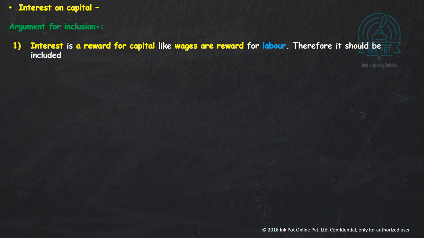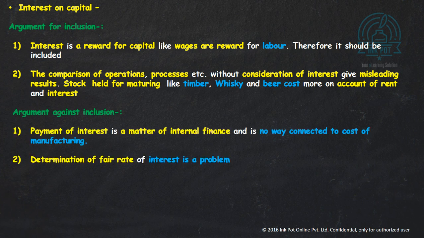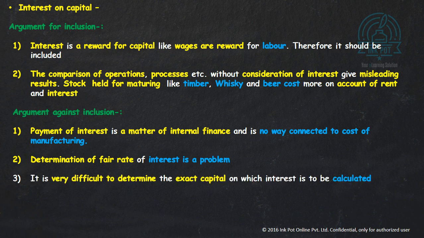Interest on capital. Some people say that interest on capital should be included in the total cost and some say that it should not be included in total cost. So we have arguments for inclusion and arguments against inclusion in this case. So first argument for inclusion of interest on capital in the total cost is that interest is a reward for capital like wages are reward for labor. So therefore it should be included. So interest is a part of capital, it should be included.